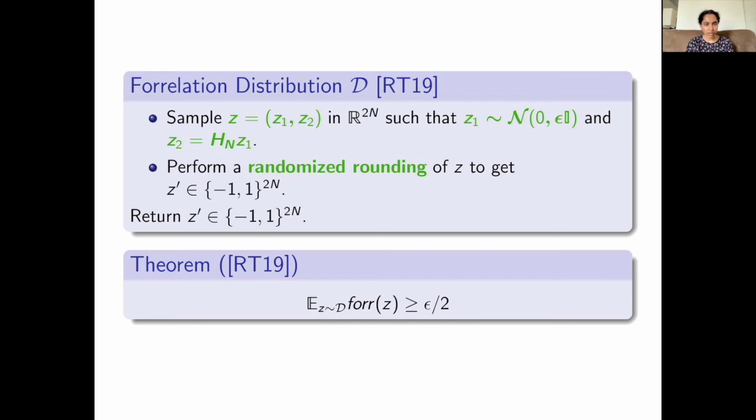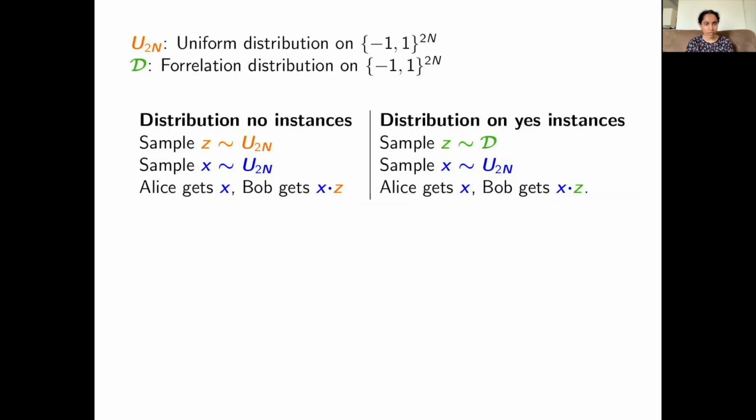We now define our hard distributions for the communication problem. For the no instances, a string z is sampled uniformly at random, whereas for the yes instances, z is sampled from the correlation distribution. Now, in both cases, a string x is sampled uniformly at random. Alice gets x, Bob gets x XOR z.